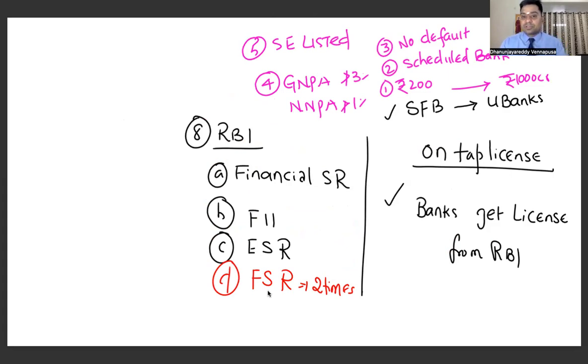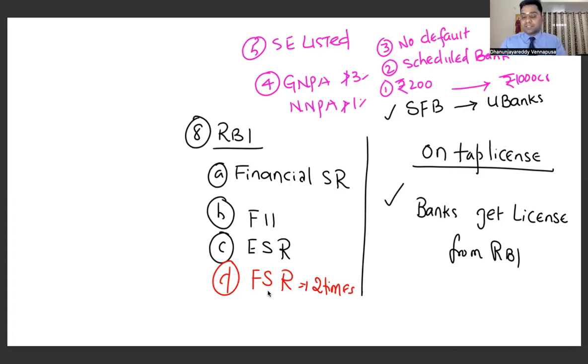Economic stability report is another thing that it gives. Household financial expenditure survey is again given by RBI.